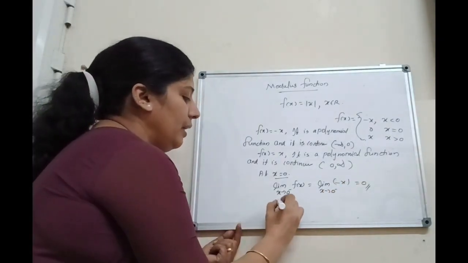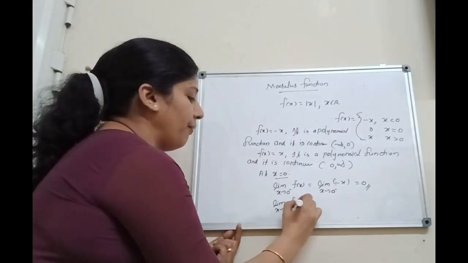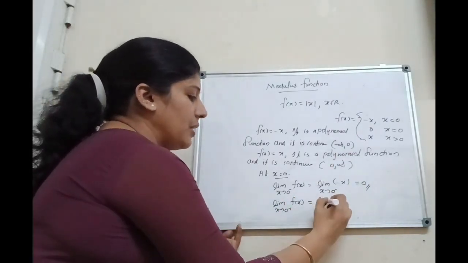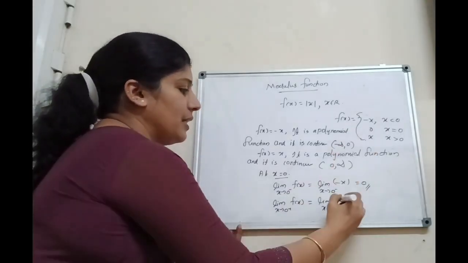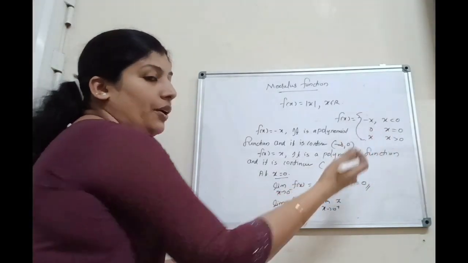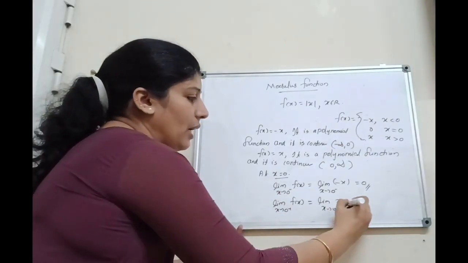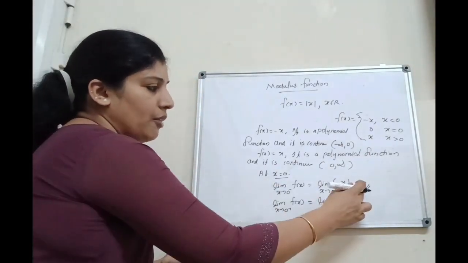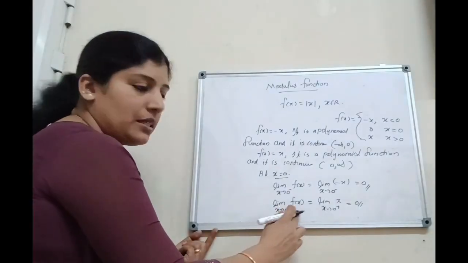Next, limit x tends to 0 plus f of x. That is the right hand limit. That value will be limit x tends to 0 plus, here f of x is x. That is, x greater than 0, f of x equal to x. That is equal to what? It is also 0. That implies limit x tends to 0 minus f of x equal to 0 and limit x tends to 0 plus f of x equal to 0.